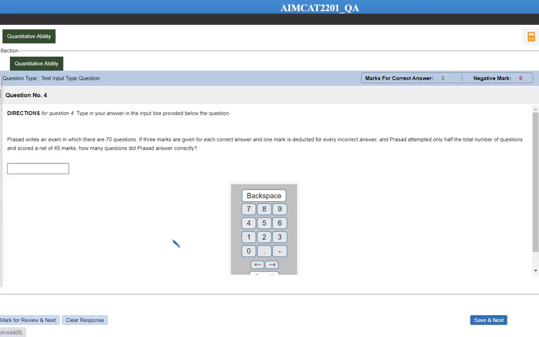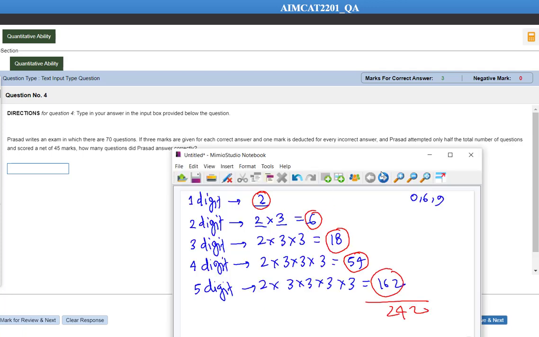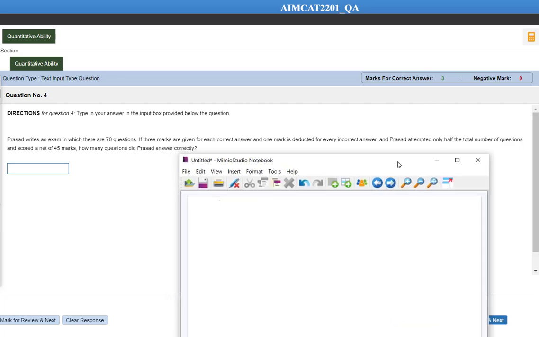Then question number 4. Prasad writes an exam which is having 70 questions. 3 marks are given for correct, 1 mark is deducted for incorrect. Prasad attempted only half of the total number of questions and scored 45 marks. For unattempted questions, nothing is mentioned, so we can consider that no mark is awarded or deducted. Total 70 questions are there. Out of that, he is going to attempt half, that is 35 questions. Out of these 35 questions, let's say X questions are correct, so the remaining are going to be incorrect, that is 35 minus X.